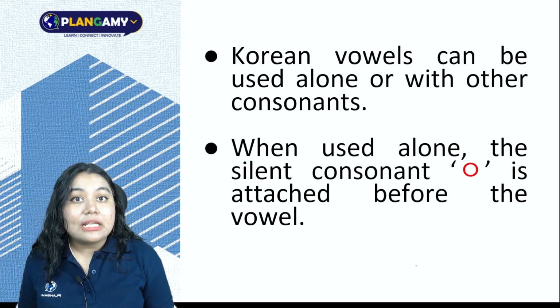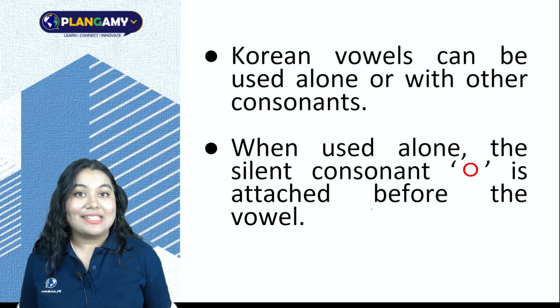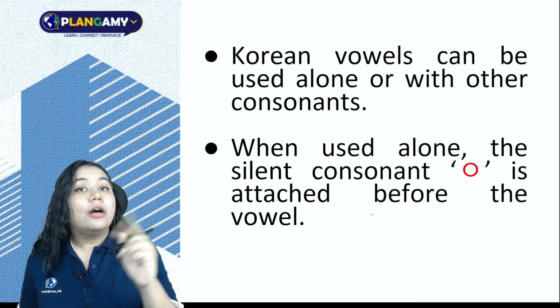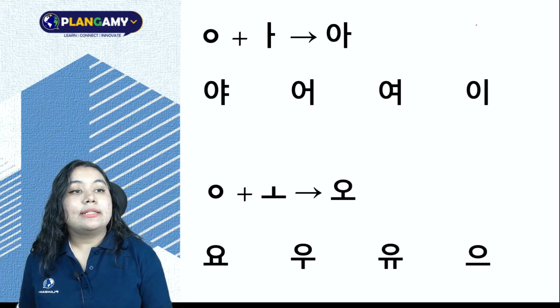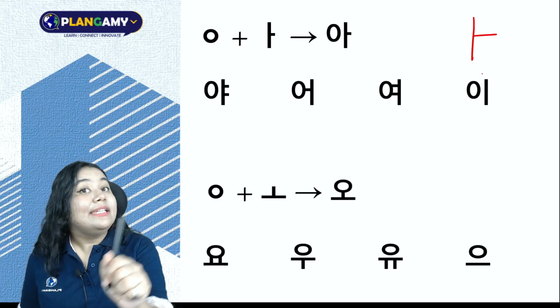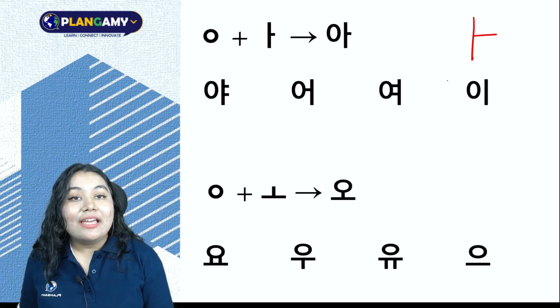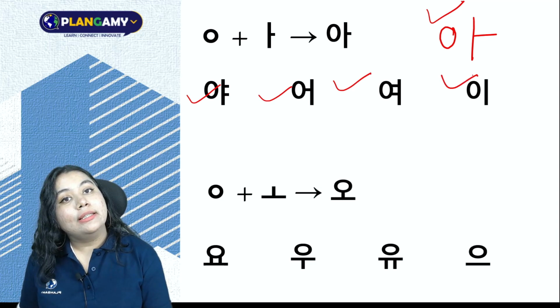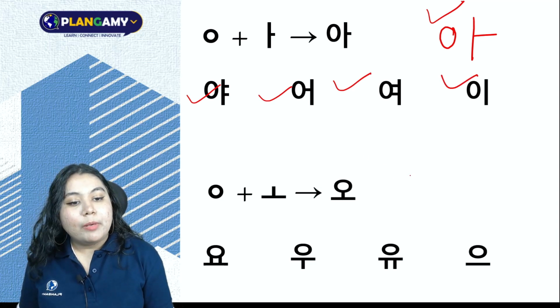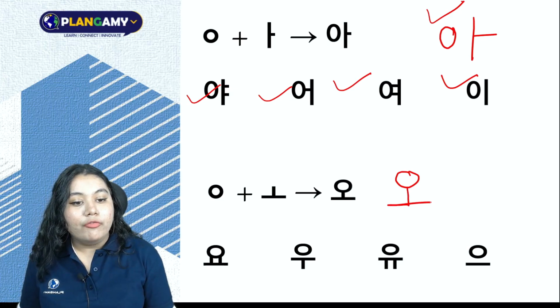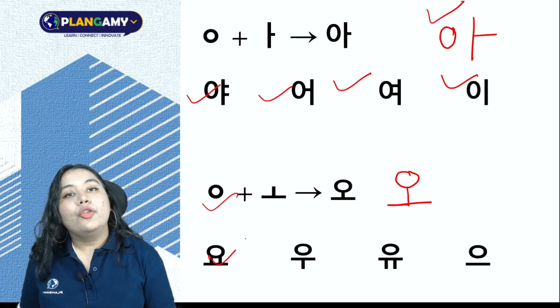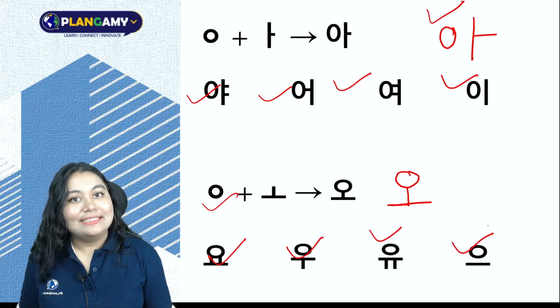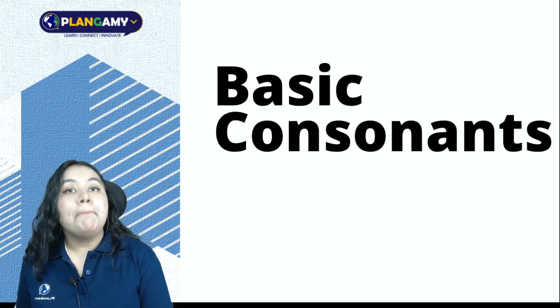We move on to the next part. So vowels can't be used independently by themselves. Yes, they're always accompanied by a consonant. So if I want to write A, I just can't write A. It needs a consonant to support it. So the consonant used to support vowel sounds is a circle. Yes, this is how I write A. Similarly for ya, eo, yeo and i. And for other cases, I'll place the consonant and place my vowel beneath the consonant. O, yo, u, yu, yes.